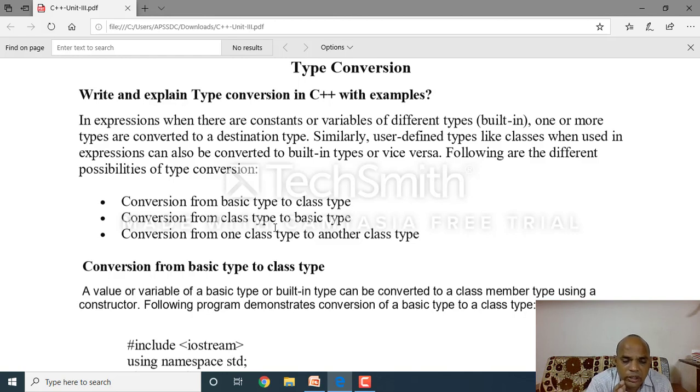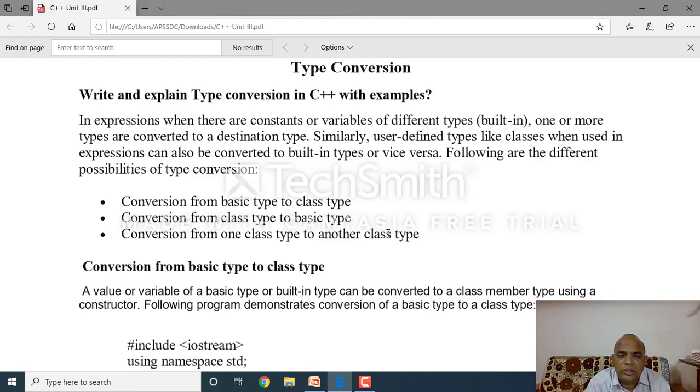Now the same thing applies here in C++ type conversions. In C++ there are 3 ways we can convert the data types. First, class object to general variables. General variables to class objects. Then conversion from one class type to another class type. We can convert in these 3 ways.